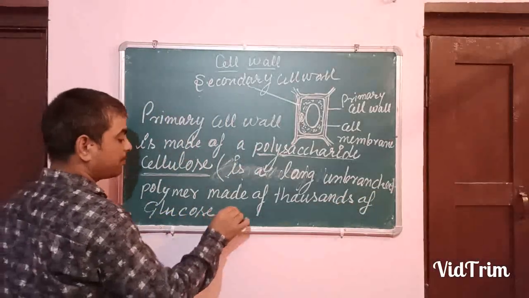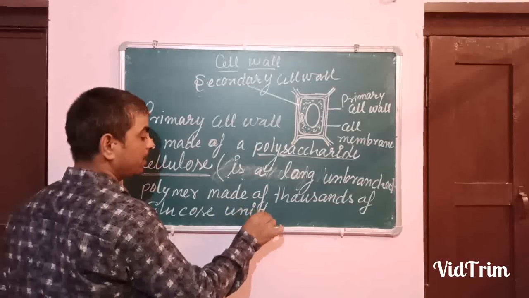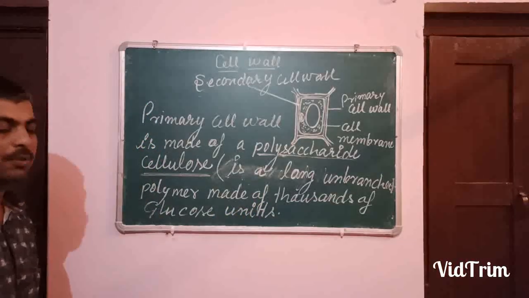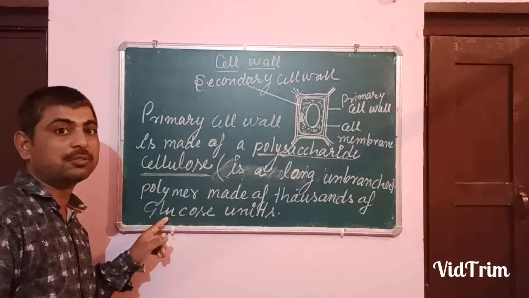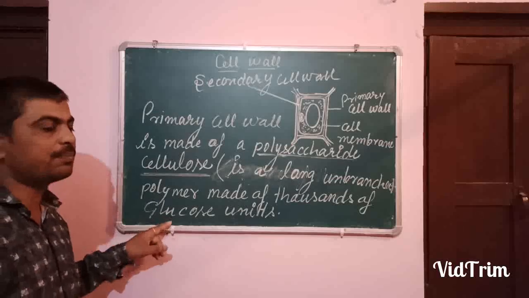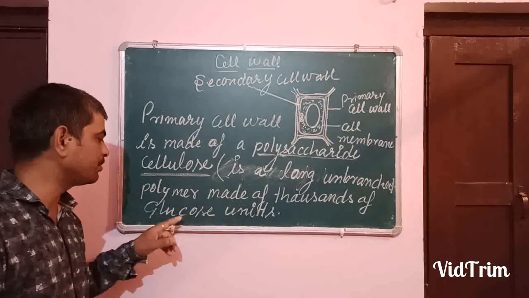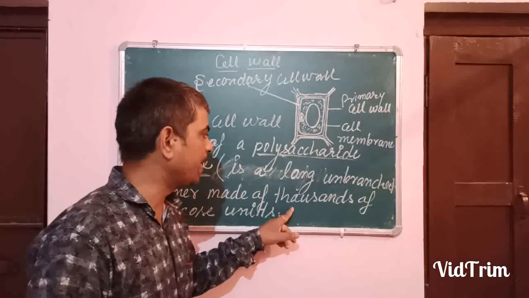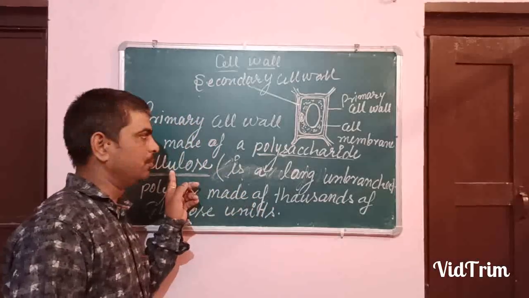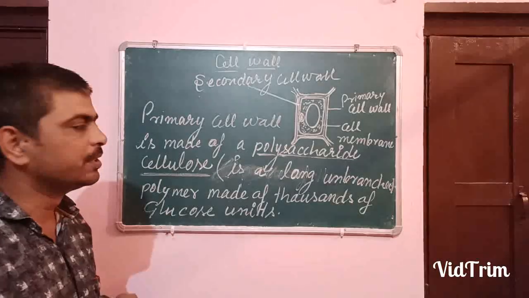Means thousands of glucose are combined and they form the cellulose. Glucose is digestible. It is a monosaccharide. And when thousands of monosaccharides, means units of glucose, combine to form a chain, a string, that is called cellulose. The primary cell wall is made up of cellulose.